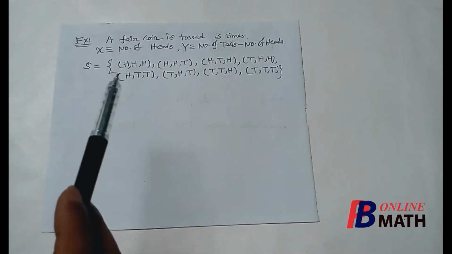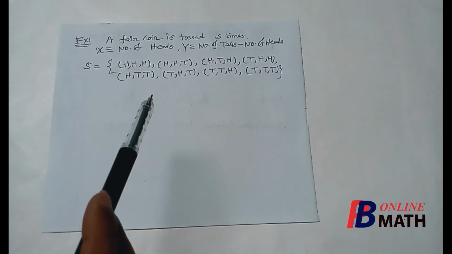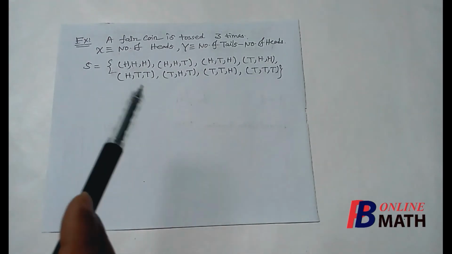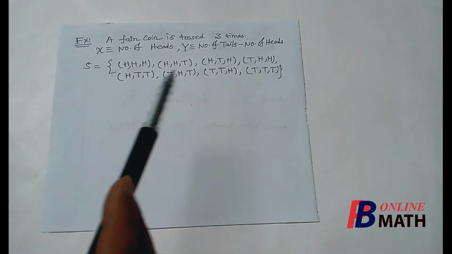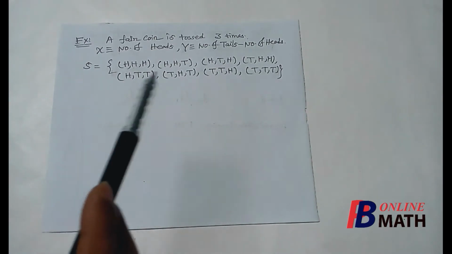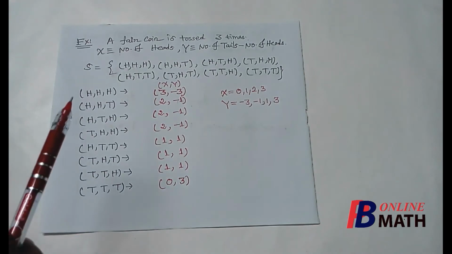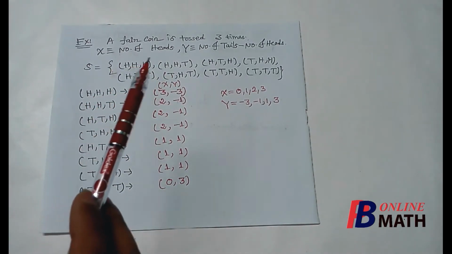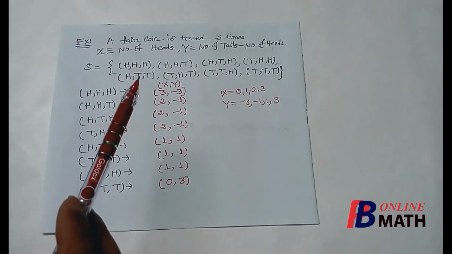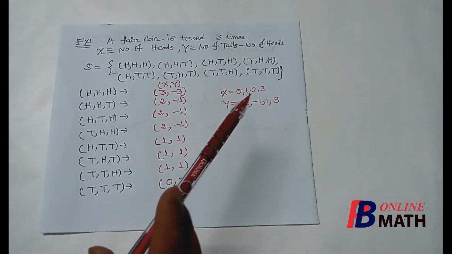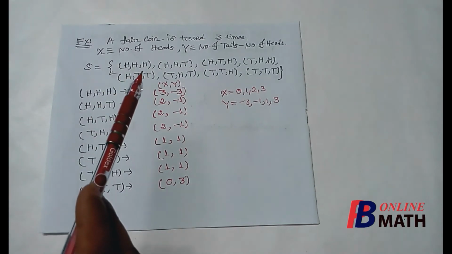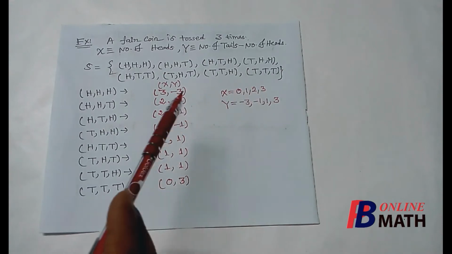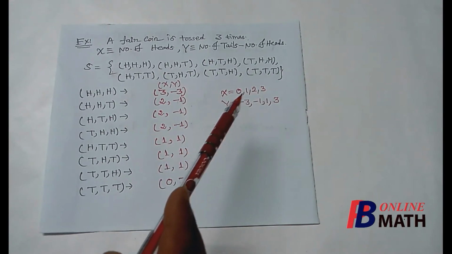Now we know that by random variables we make some unique numbering of the outcomes. So by these two random variables we shall number these 8 outcomes. Here we have written all the outcomes, and X equals the number of heads. The possible values of X are 0, 1, 2, 3. For this outcome the number of heads is 3, and for this outcome the number of heads is 0.